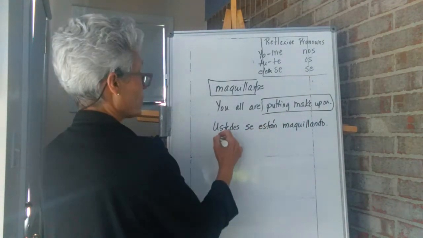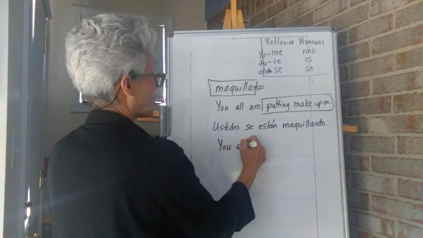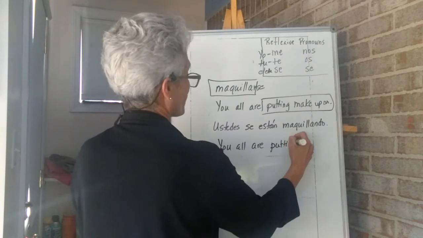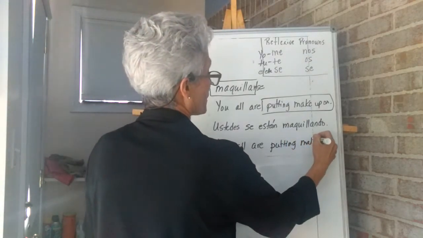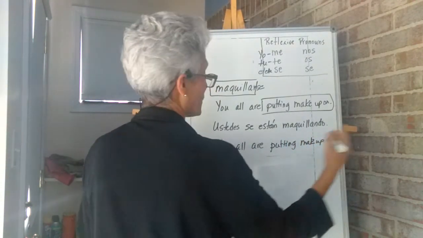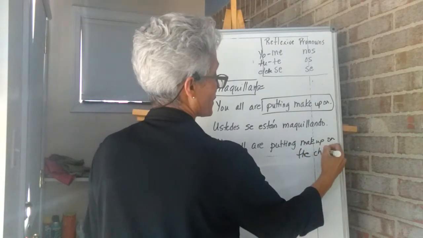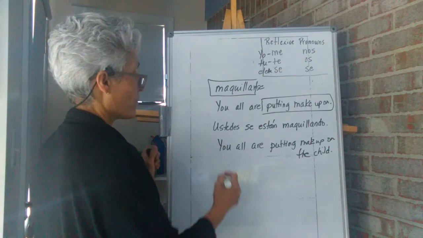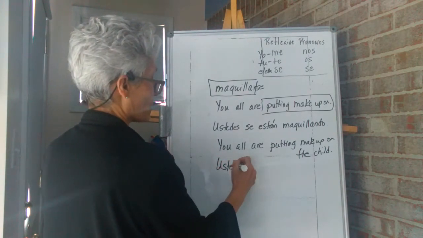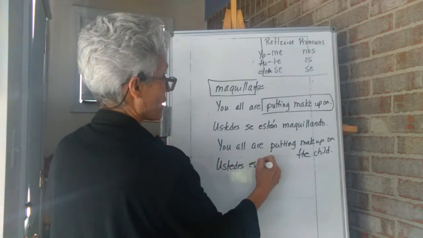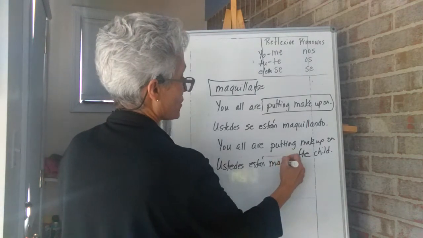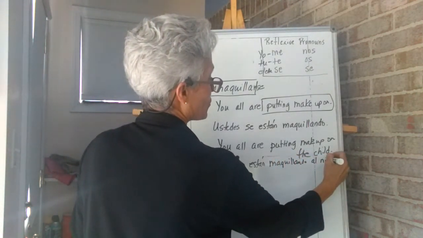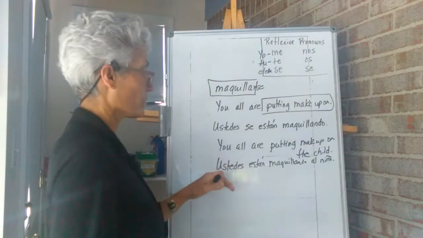Now, if you all are putting makeup on the child, okay? Then I'm not going to need that se. I'm going to say ustedes están maquillando al niño, the child, okay?